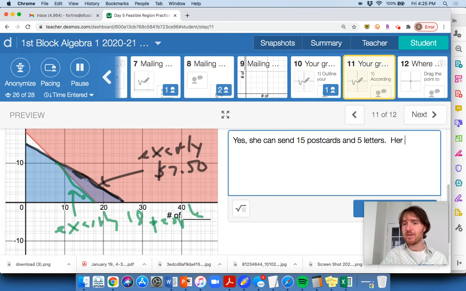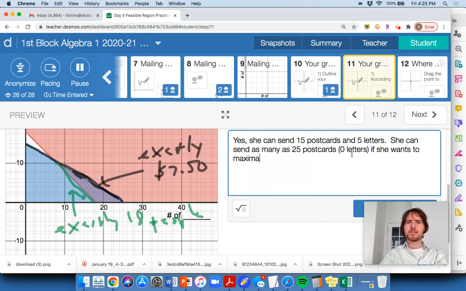She could send 25 postcards, and that would get it to 25 people. And this is in both the red graph and the blue graph right here. So she can send as many as 25 postcards and 0 letters if she wants to maximize the amount of people that get some mail from her.